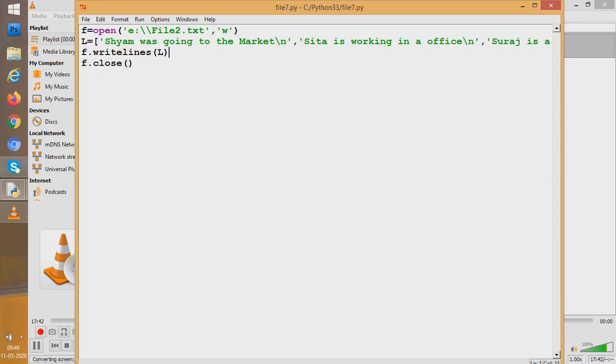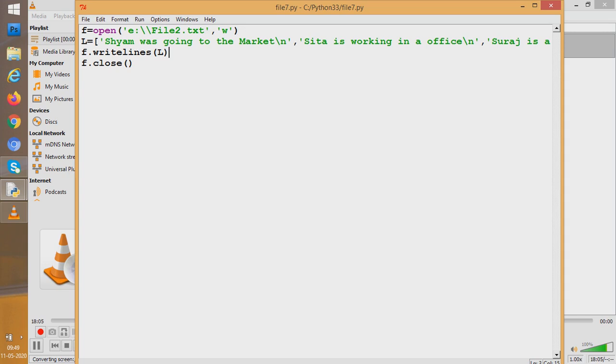But using the writelines function, you need to take either a list or a tuple, and whatever lines you keep in the list or tuple as elements, all of them go in one go and get written in the file. So I think, students, you have understood.